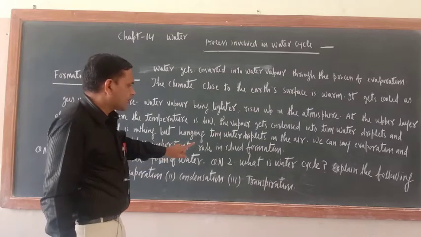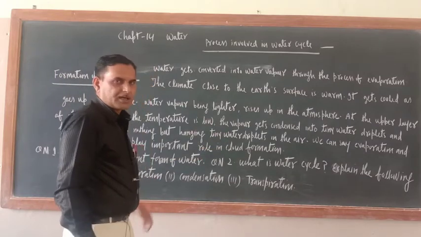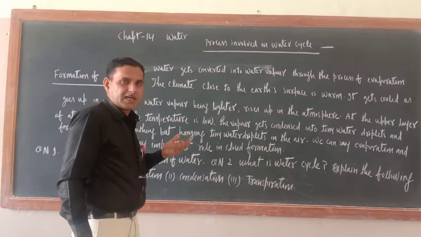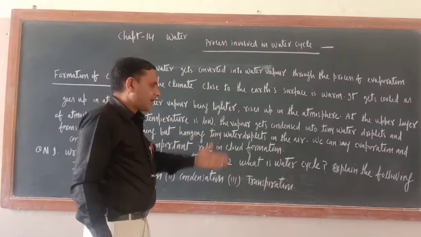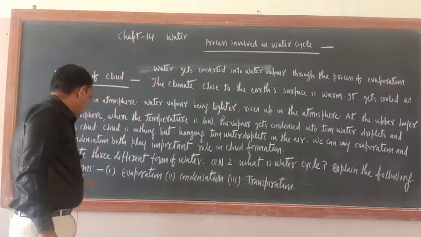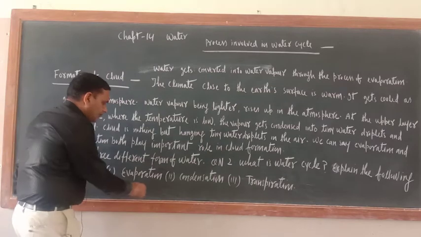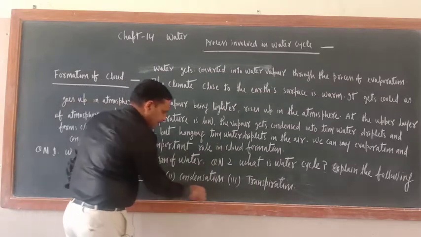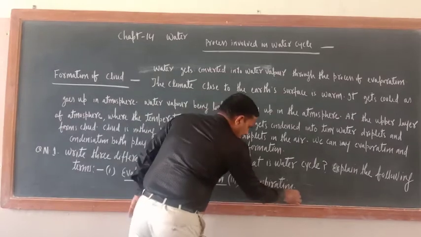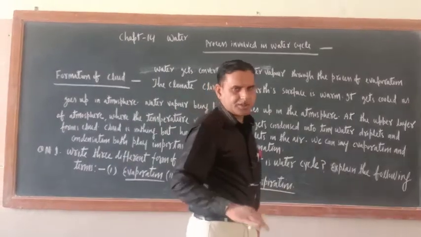Next question is, what is the water cycle? You have to define the water cycle. Yesterday only I taught you that. Next one is, explain the following terms. Now you have to define evaporation, condensation, and transpiration. So these 3 questions you complete.